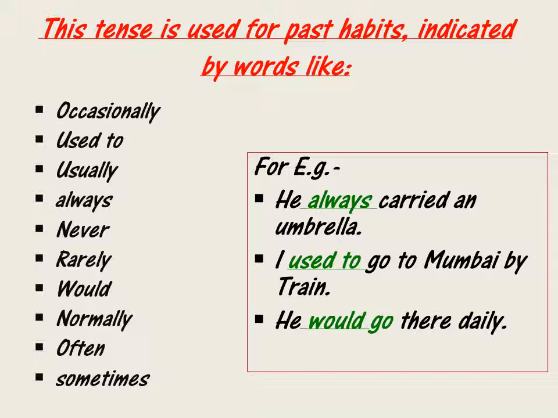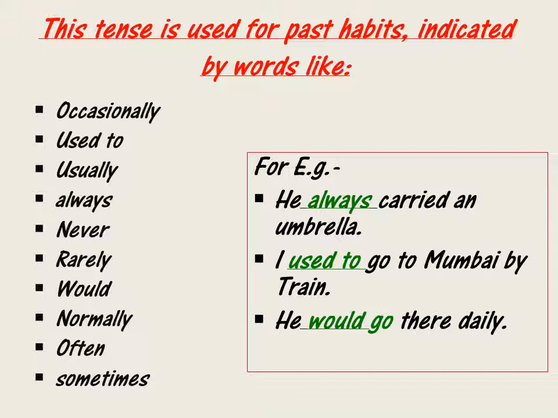This simple past tense is also used to show past habits. You will find sentences where a few words are frequently used, and these words will help you understand that this sentence is about the past tense. Like I've written here some words: occasionally, used to, usually, always, never, rarely, would, normally. There are more such words. Basically these words will show a past habit. Anything that was a habit in the past is being denoted with the help of these words.